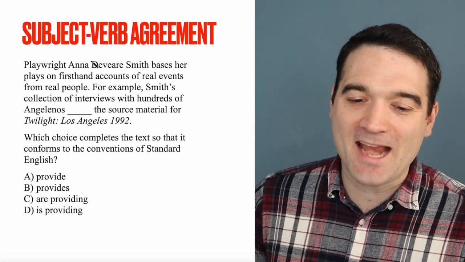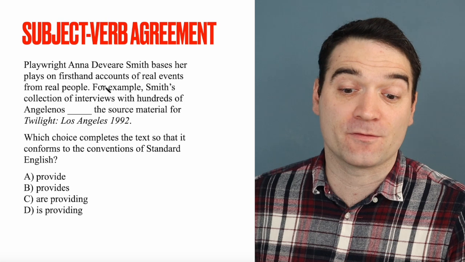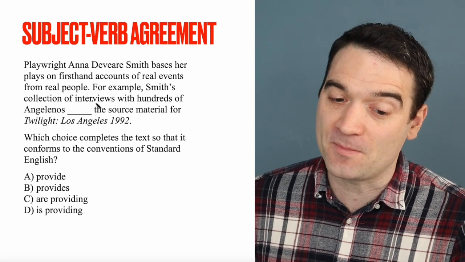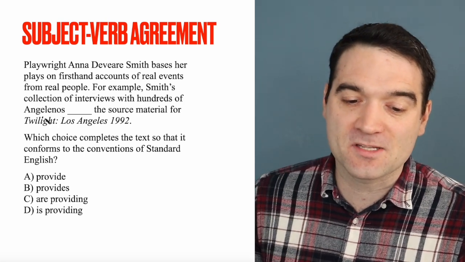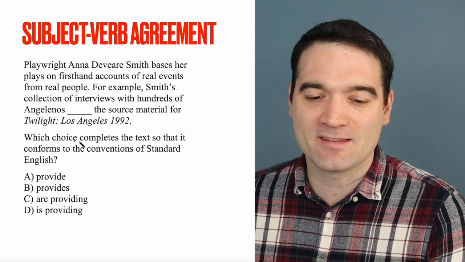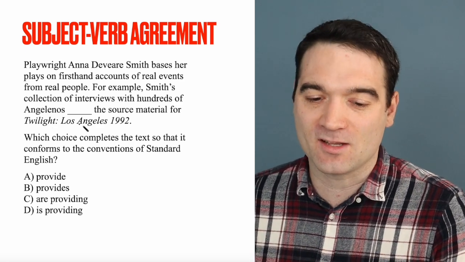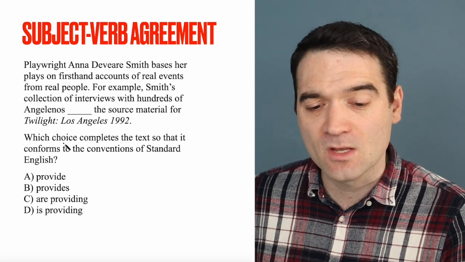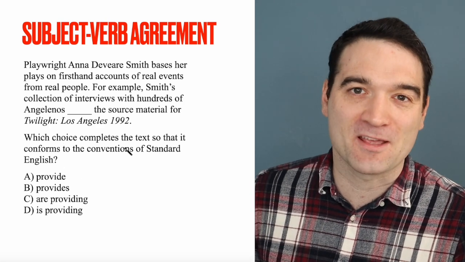All right. Playwright Anna Deavere Smith bases her plays on firsthand accounts of real events from real people. For example, Smith's collection of interviews with hundreds of Angelenos blank the source material for Twilight Los Angeles 1992. Which choice completes the text so that it conforms to the conventions of standard English?